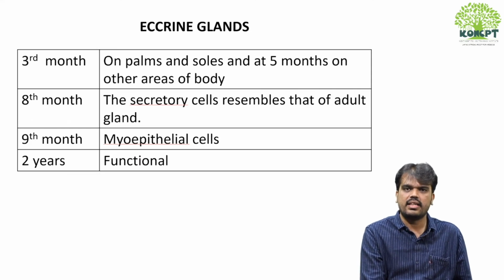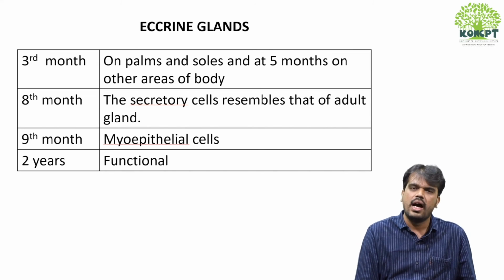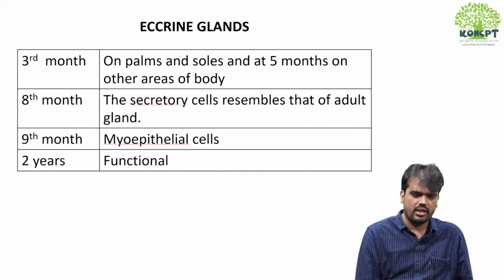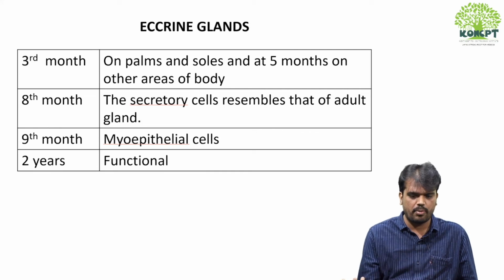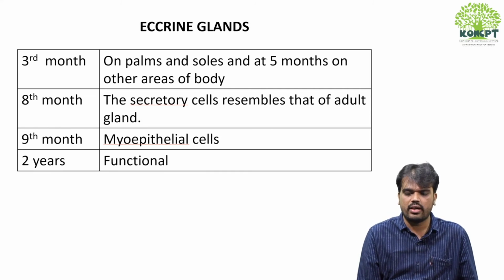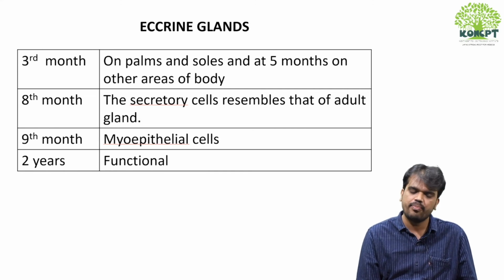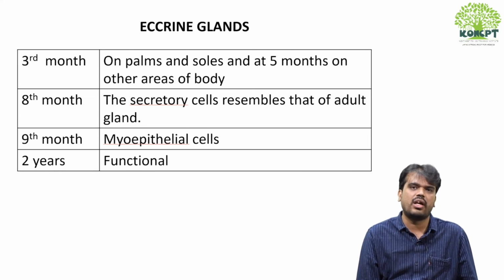Eccrine glands start developing from hair pegs, and they are more involved in thermoregulation. They start developing from the 3rd month on palms and soles, and from the 5th month all over the body. In the 8th month, the secretory cells of eccrine glands are seen. By the 9th month, your myoepithelial cells are evident. What is the significance of myoepithelial cells?